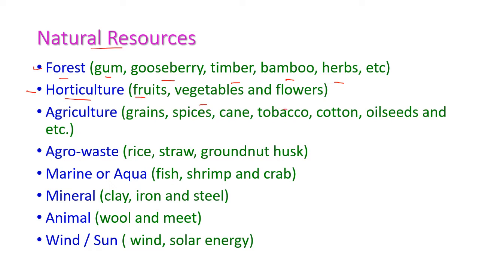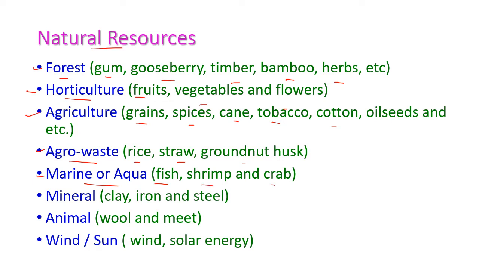And next one is agriculture. From agriculture we can get grains, spices, cane, that is sugar cane, tobacco, cotton, oil seeds and etc. And next one is agro waste. From agro waste we can get rice straw, groundnut husk. And next one is marine or aqua. From marine or aqua we can get fish, shrimps and crab.